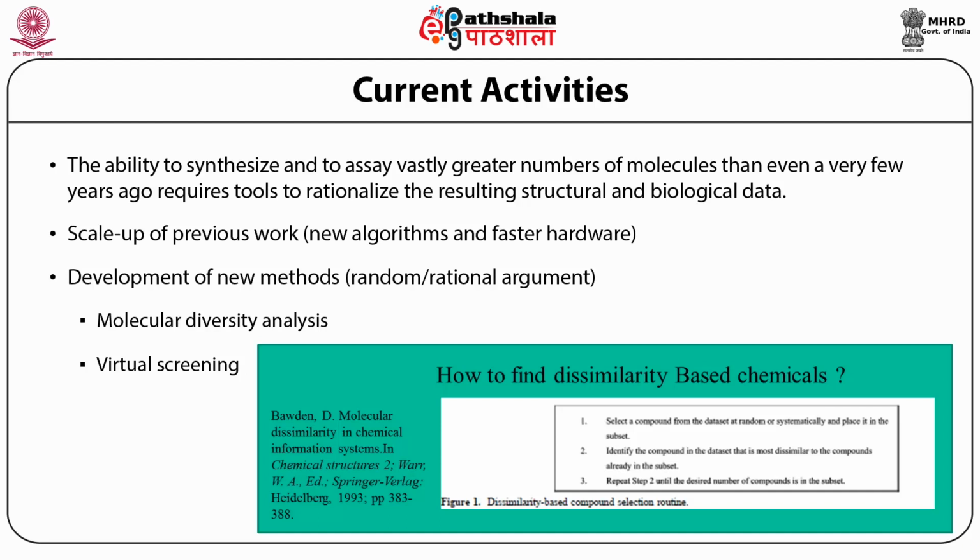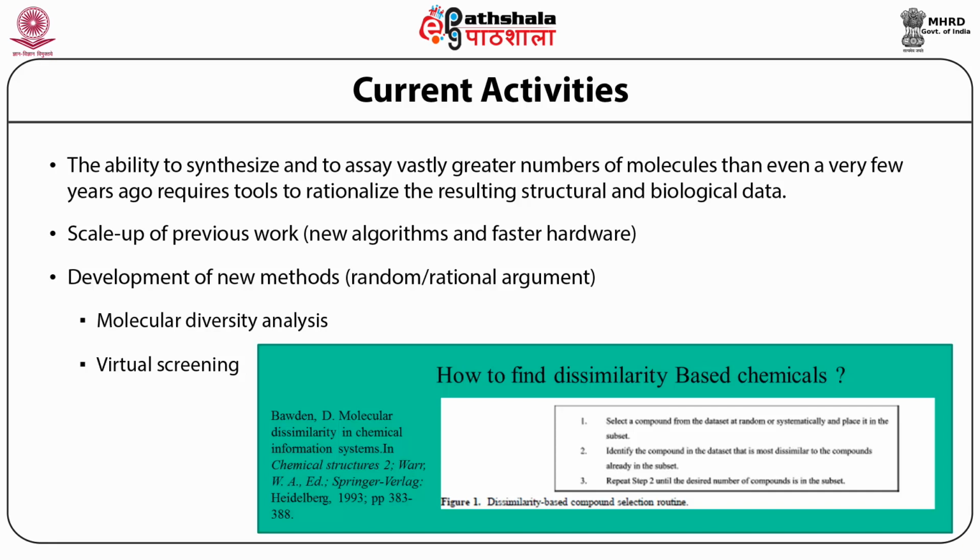Most often for virtual screening, one likes to have diverse chemicals, which is done by these three rules. Select a compound from the data set randomly, go on calculating the dissimilarity values, and then you create the subset until you get the required number of compounds. This has been actively used in drug designing.